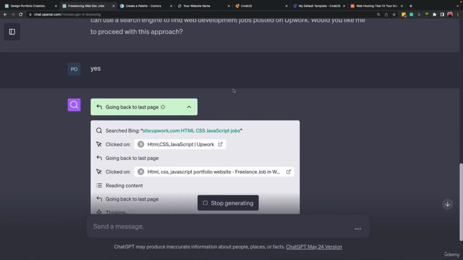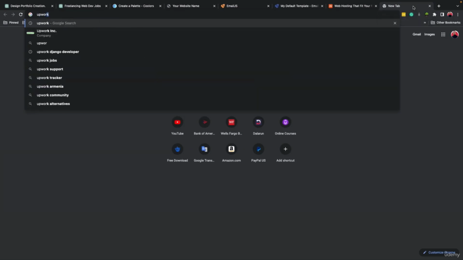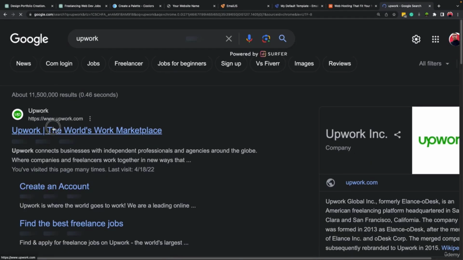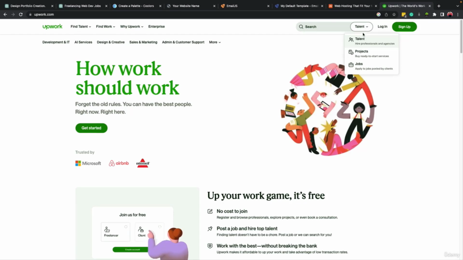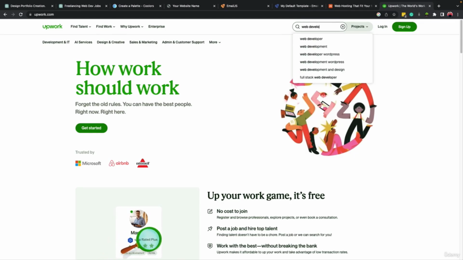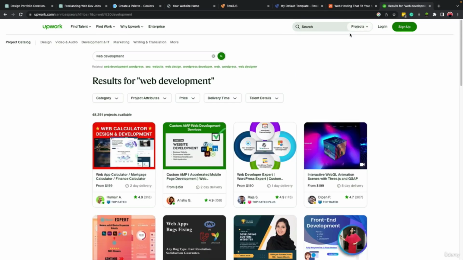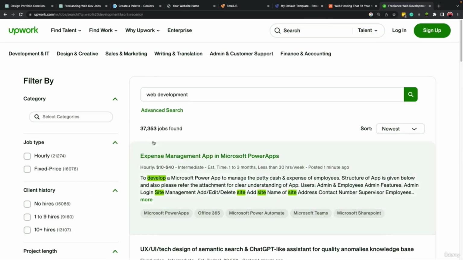Until the response is getting ready, we can ourselves go on Upwork. Here we can create an account and look for work. Okay, let's say I'm looking for projects or jobs, web development. All right, these are the projects. Let's look for jobs, web development. All right, so here are the jobs for web development.